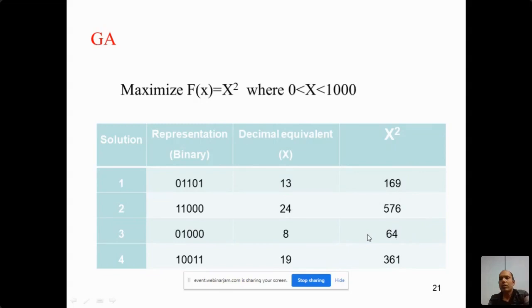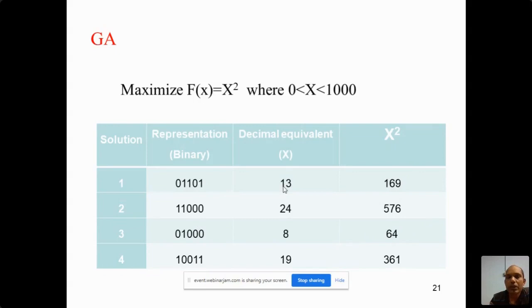So during the parent selection, we may consider the best solutions like 576 and 361, which are equivalent to 24 and 19. Then we will perform the crossover, then mutation, then again we will promote into the new generation. But the population size should be fixed. So in this way we can apply the genetic algorithm.